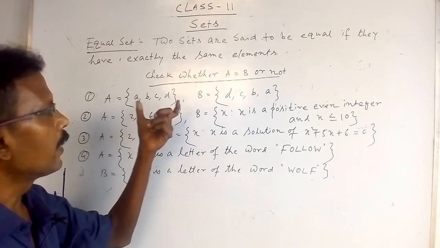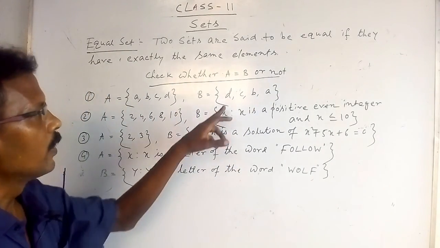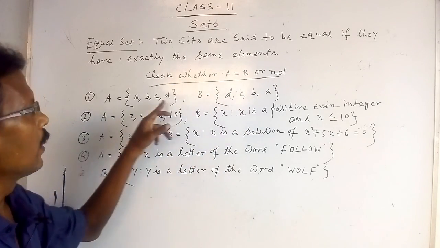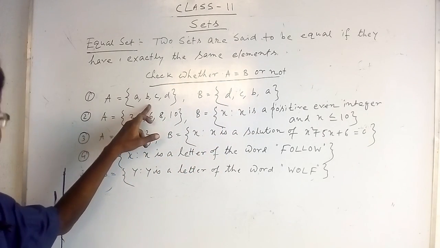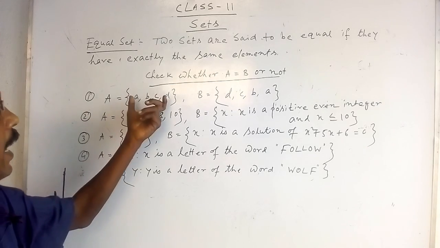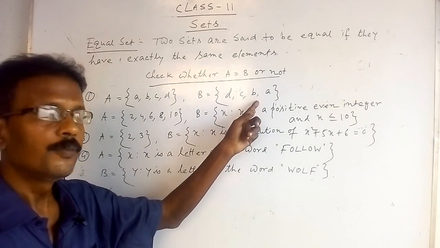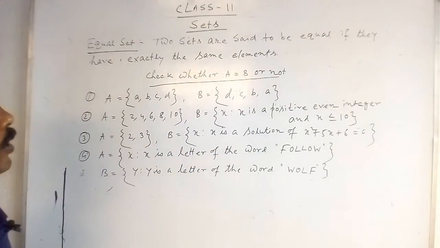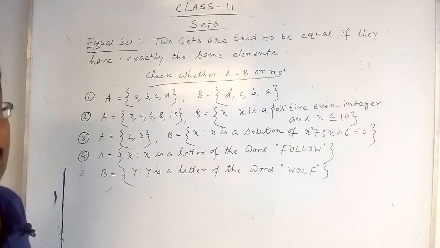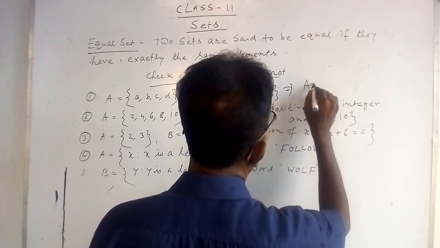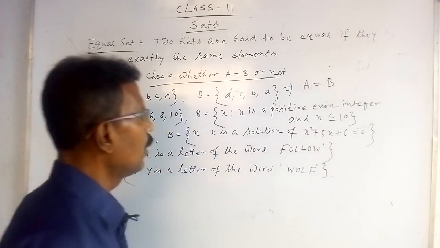If the elements are equal and the cardinal number is equal, cardinal number meaning the number of elements of this set, that is 4, and the number of elements of this set also 4, equal to 4, and the elements are equal, that is the most important thing. Therefore A is equal to B.